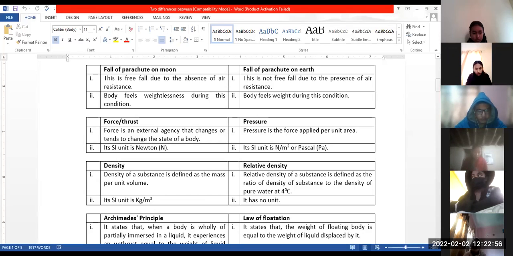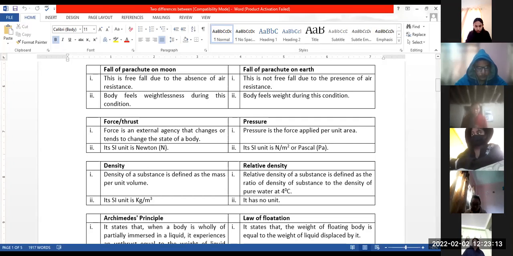The condition of a body in which the body feels that it is not being attracted by any force is called weightlessness. Free fall occurs in presence of gravity. Weightlessness occurs in absence or presence of gravity. Good.